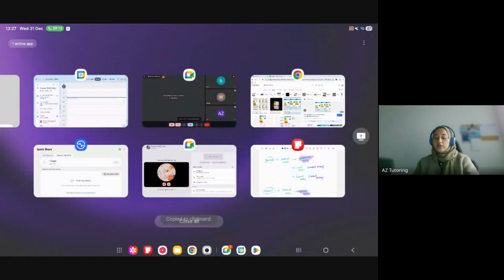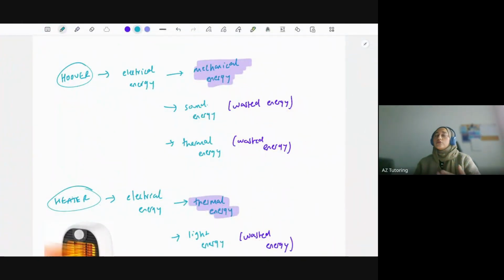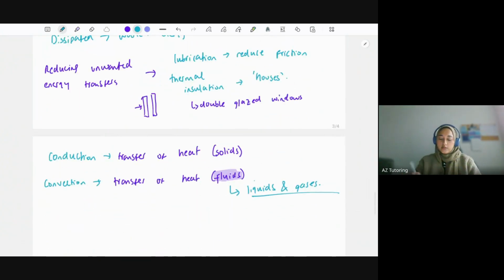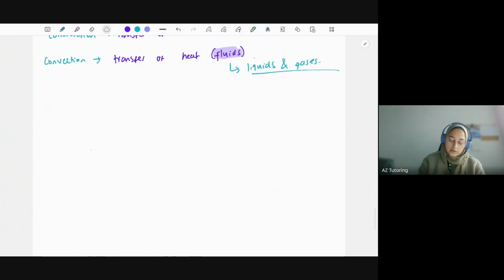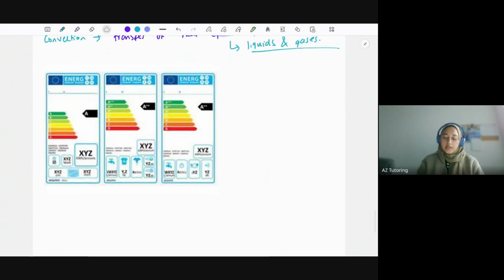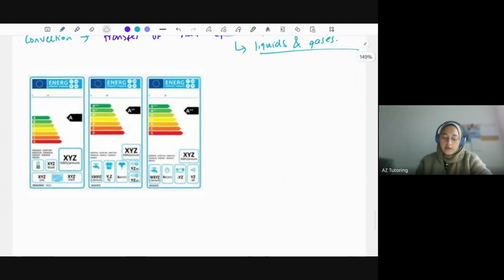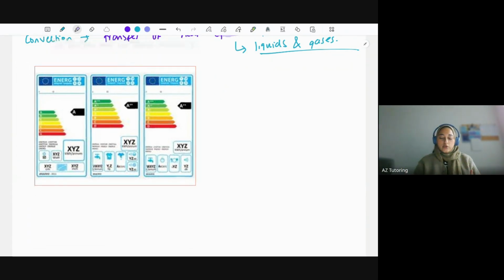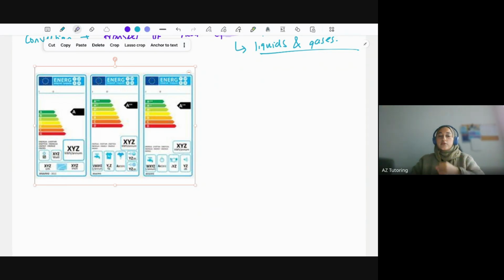The better the score on there, the fewer unwanted energy transfers there are. But in turn, it means that it'll be more expensive. So you can see it's got an A grade, which is a good grade compared to something that's a G, for example. The appliances that have a lower energy rating will be cheaper to buy, whereas the ones that have a better energy rating are more expensive to buy because they do their job better. So it's that balance that you need to get. You should notice these labels whenever you're buying electrical appliances and have a look.